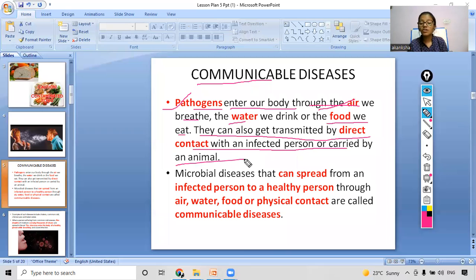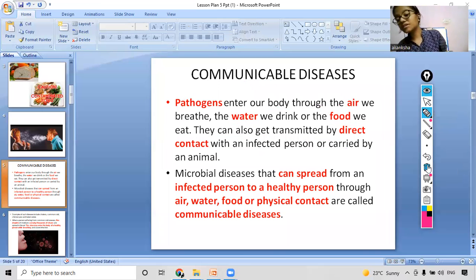Or if you are touching a person who is sick, because some diseases spread through direct contact also. These pathogens can also spread through animals. So these are all the different ways through which these diseases can spread. See, there are so many ways. That's why our parents are always telling us to be careful of such diseases, right?